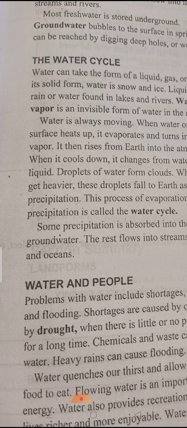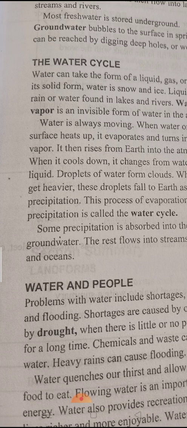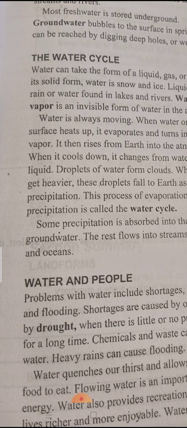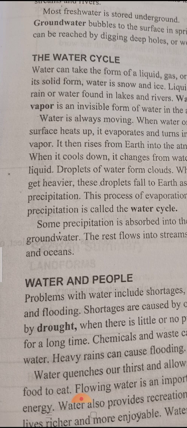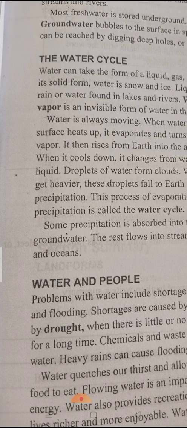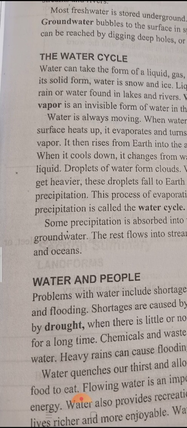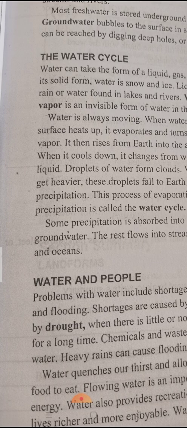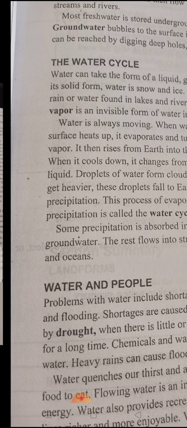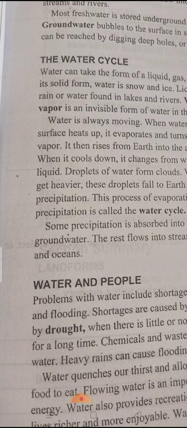It then rises from earth into the atmosphere. After water evaporates, it rises from earth into the atmosphere, and when it cools down, it changes from water vapor to liquid. So if we heat water, water evaporates and turns into water vapor, and it rises from earth into the atmosphere. Okay, so when it cools down, what happens? It changes from water vapor to liquid.